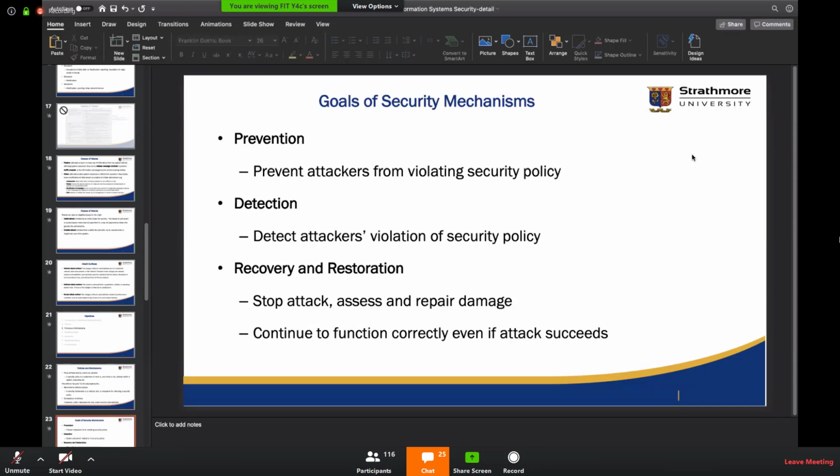Yeah? There was a question on car alarm systems, whether they fall under prevention, detection, or both. So the question you should ask yourself is, what is the idea behind the car alarm system?